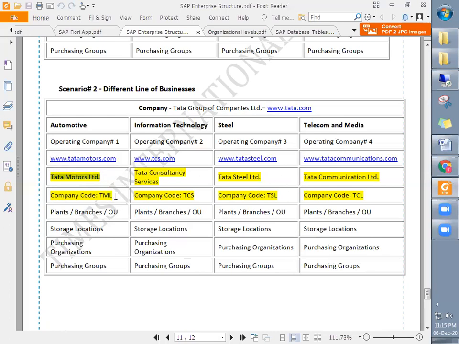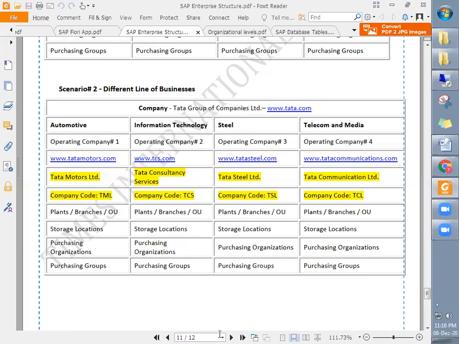So similarly in SAP, to use SAP for Tata Motors, it will be created with a different company code. To represent TCS, again a different company code, right? And even with Tata Steel and Tata Communications. So you see, as the industry vertical changes, as the nature of the business changes, the company code also changes. It means we cannot carry out all the business transactions related to all the businesses of the Tata Group under one company code. No, with every different business, there is a different company code.